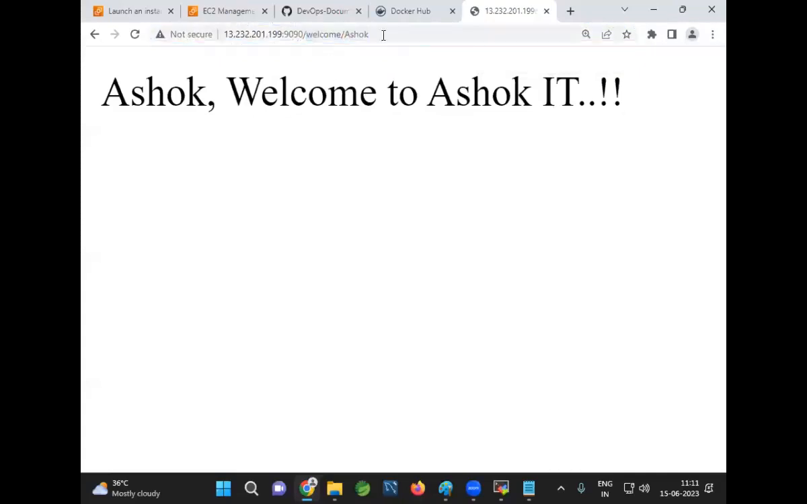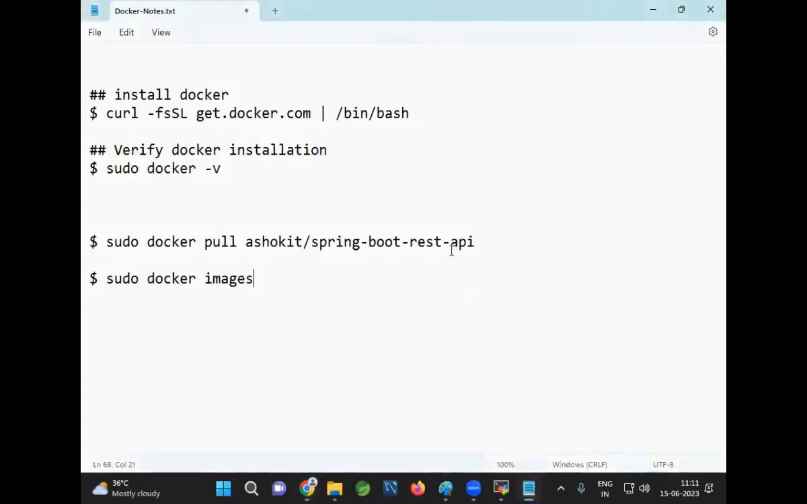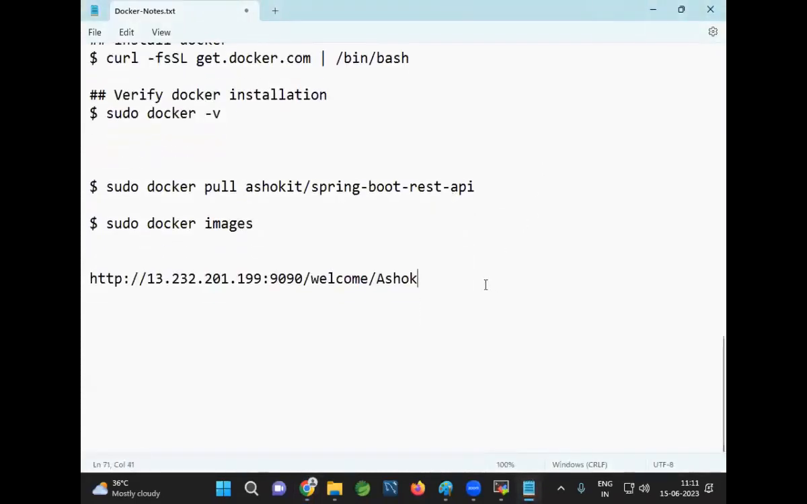So when I send the request now, you can hit the URL on your mobile also. Can you hit that URL? The application is running in Docker. The URL is 13.232.199:9090/welcome/your name. That is a path parameter. You can give any name. Online students, you can hit that URL directly.